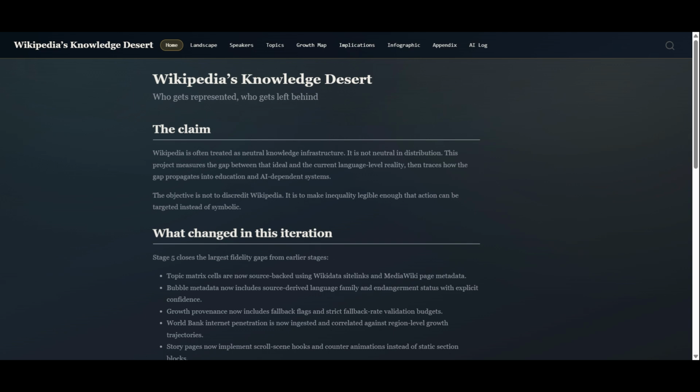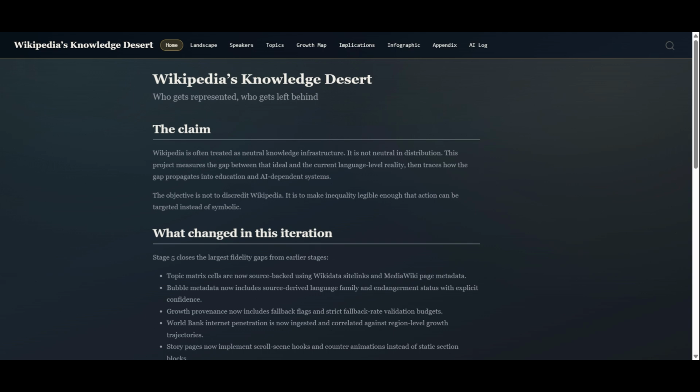So Wikipedia has millions of articles, but the content is not shared equally across languages. You see that there would be a lot of content related to the English language. It could be the UK version or the US version, but there are some languages that have very limited coverage. Some languages have very large and deep coverage, while many others have very limited coverage. So in this project, we collected and processed data from Wikipedia or Wikimedia, Wikidata, and World Bank sources. Then we built a story-based website to show this inequality clearly.